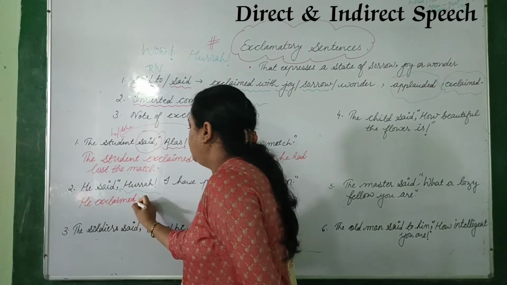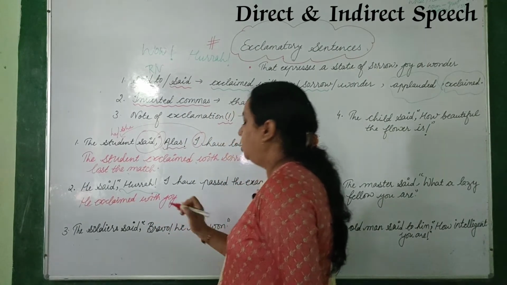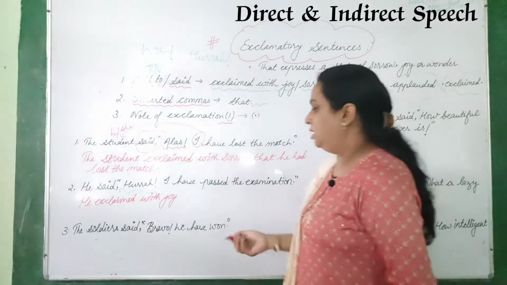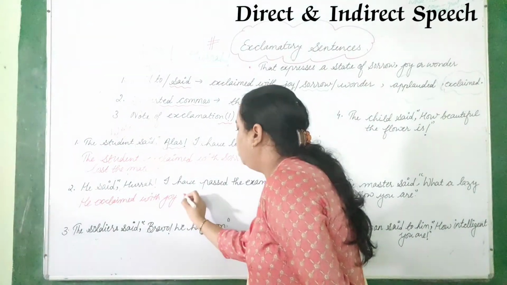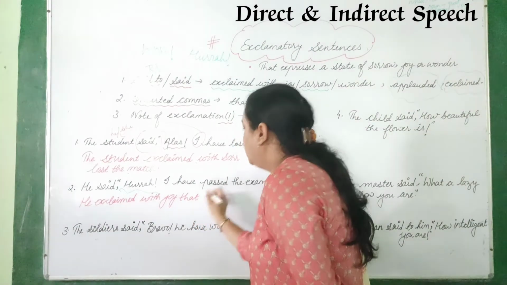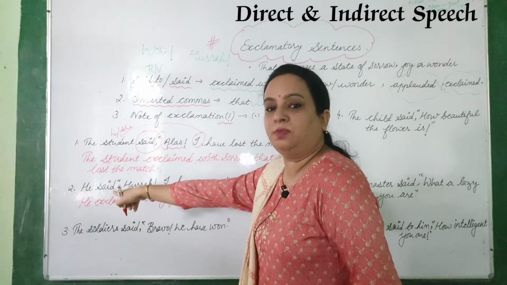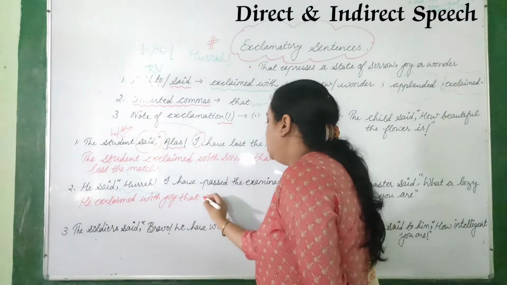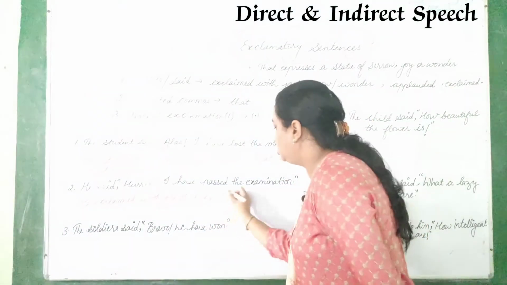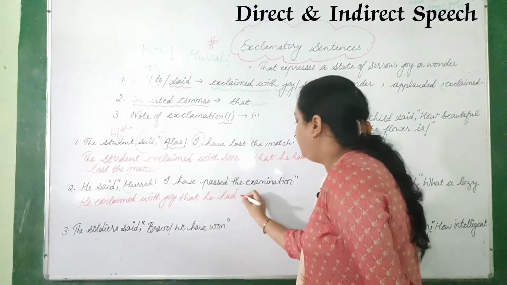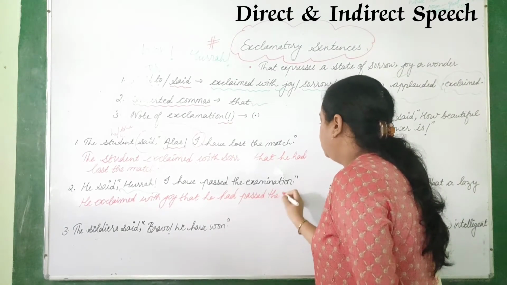He exclaimed with joy, or you may write down delight also, joy, then commas you have to remove with that. I you have to change with he or she, and here the speaker is he. So he, have changes into what? Have changes into had, passed the examination.